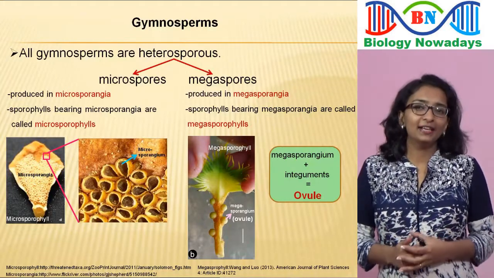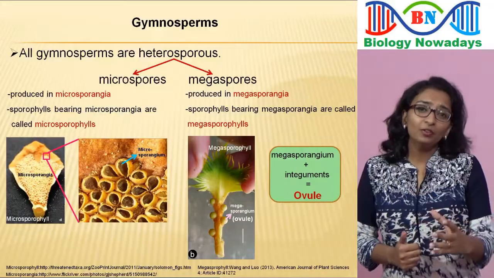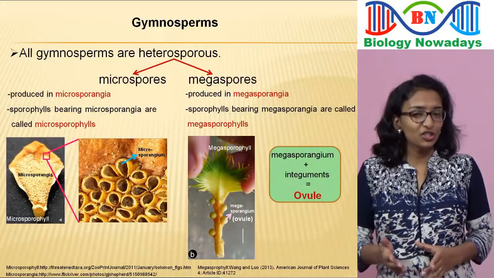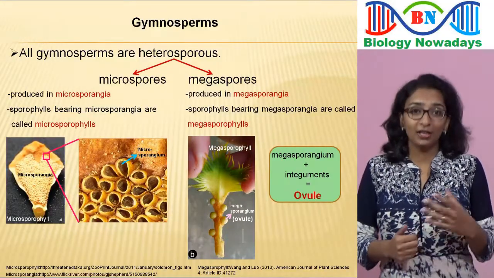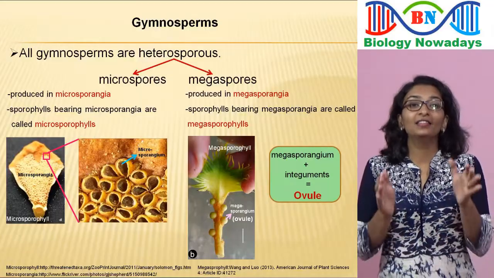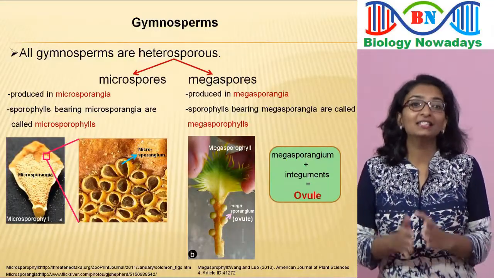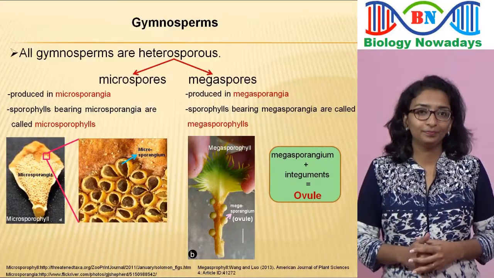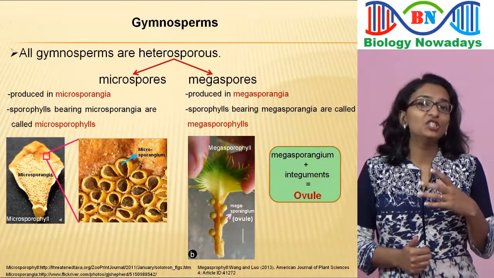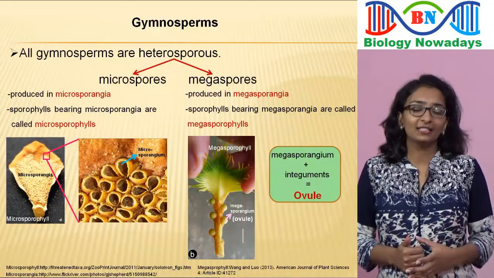You may remember that in Selaginella, microsporophylls bearing microsporangia and megasporophylls bearing megasporangia were seen in the same strobilus. But in gymnosperms, they are seen in separate strobili. The strobili in gymnosperms are also called cones.